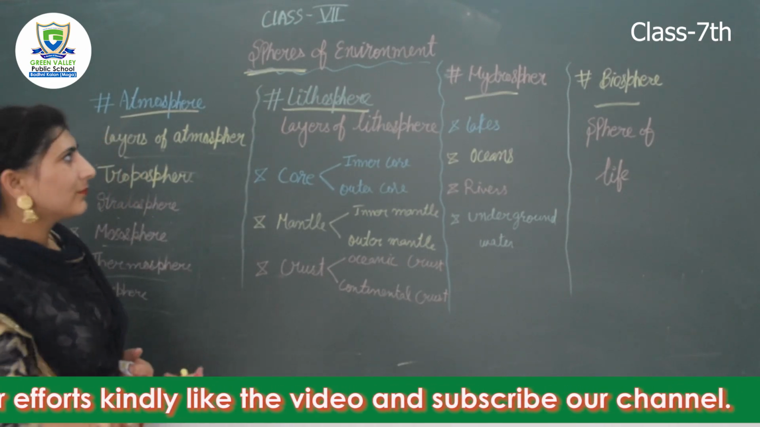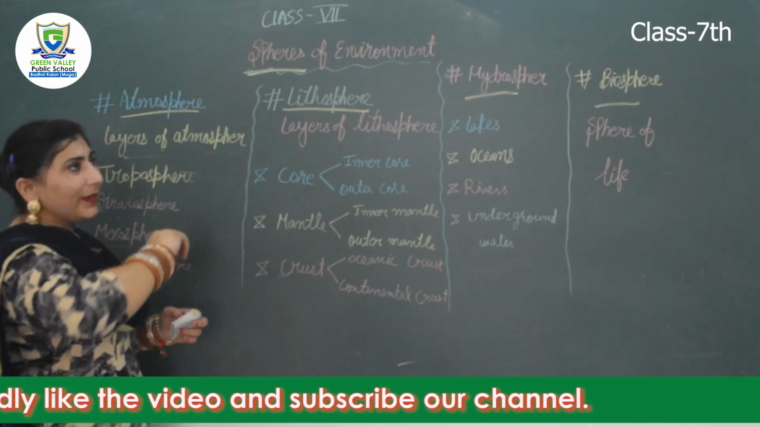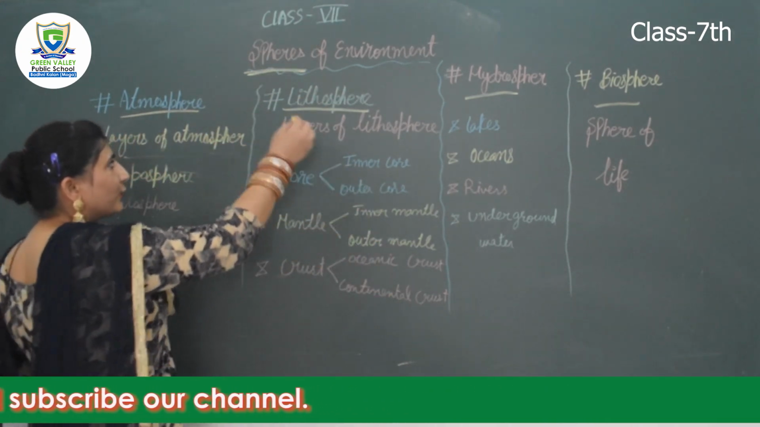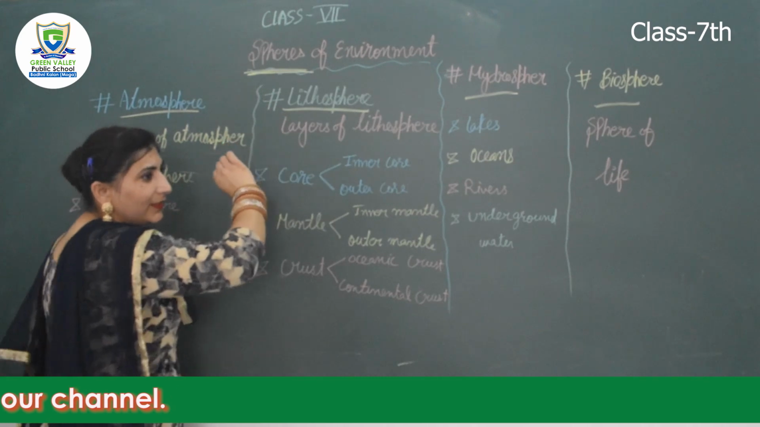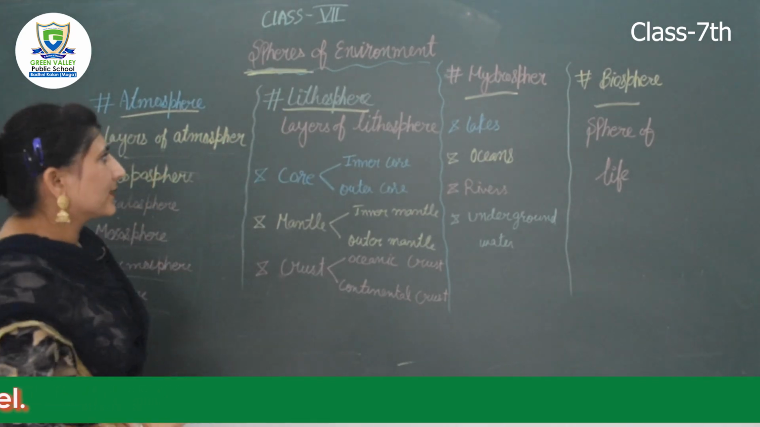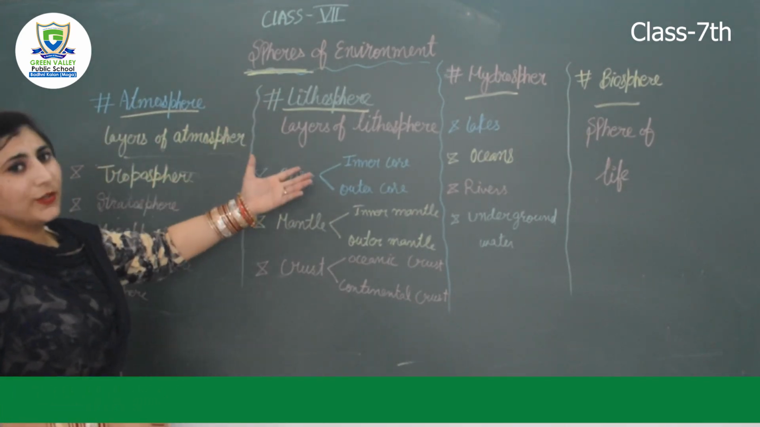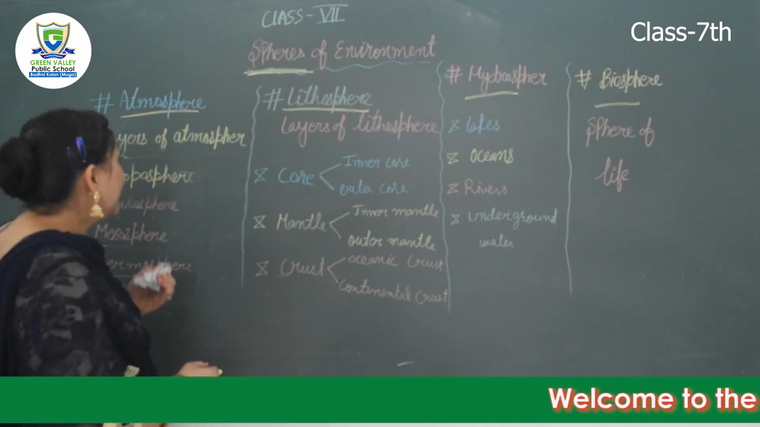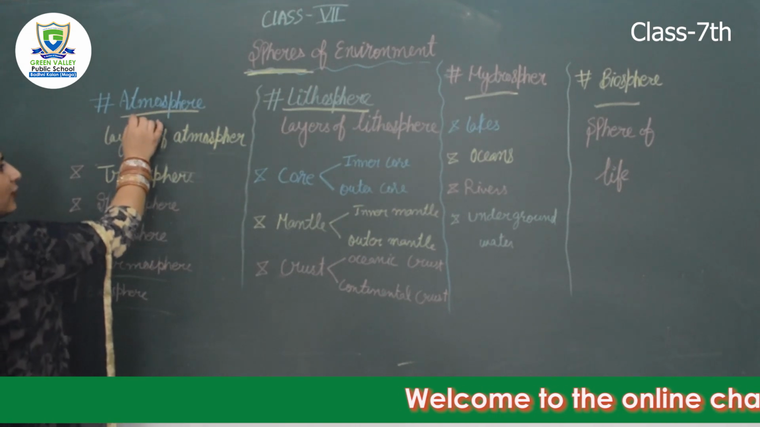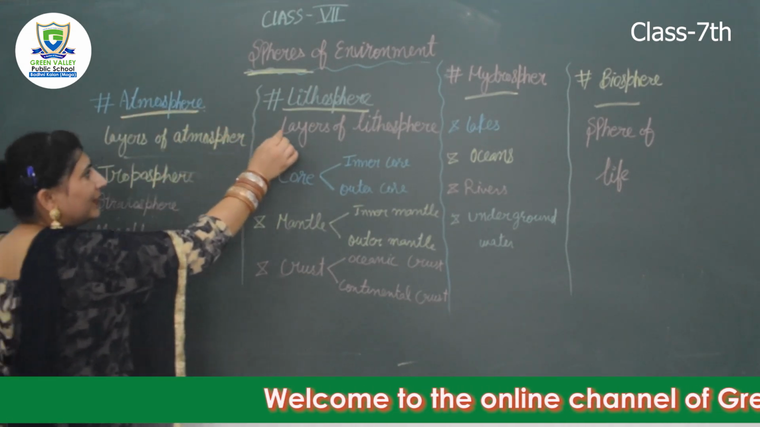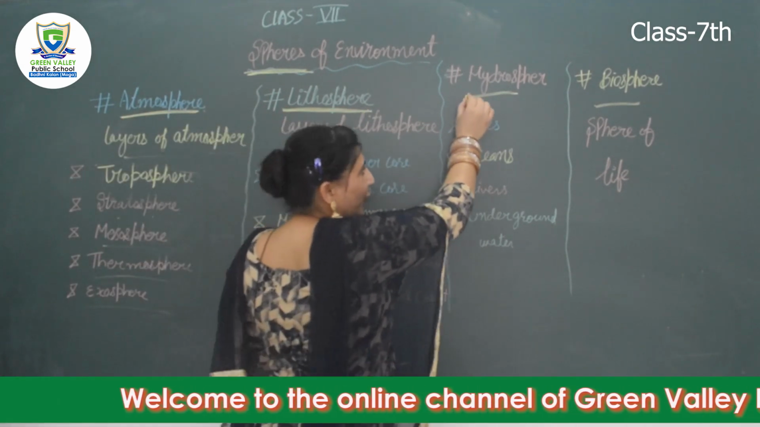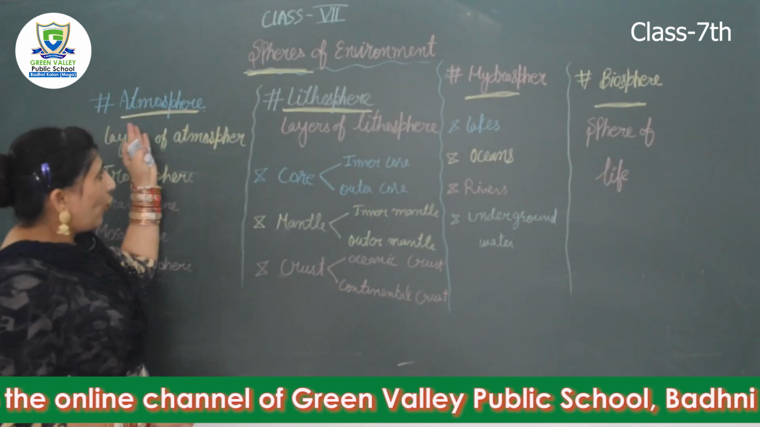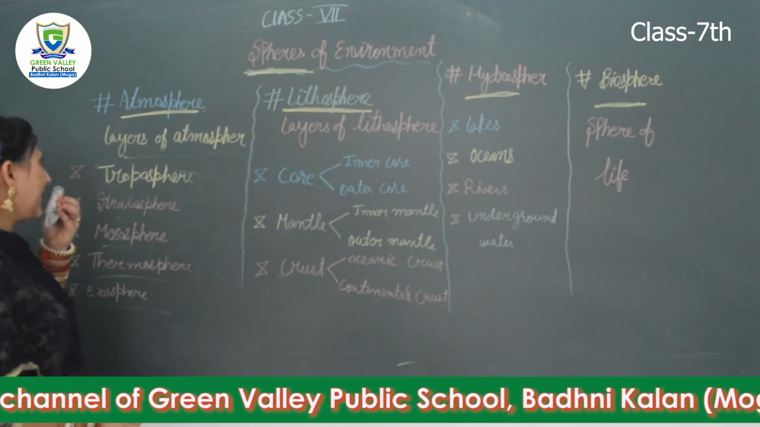So let's begin with the new topic of class 7th, spheres of environment. First of all, what is the meaning of sphere? Sphere means areas. So we can say that we are going to talk about areas of environment. There are 4 areas of environment: atmosphere, lithosphere, hydrosphere and biosphere. So these are the 4 spheres of environment.